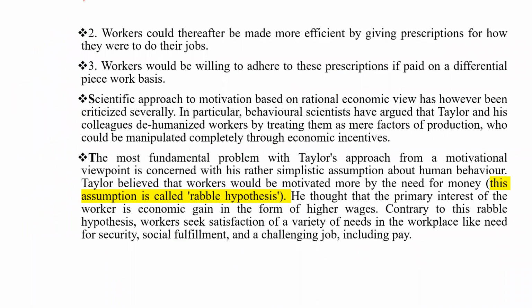Workers could thereafter be made more efficient by giving prescriptions for how to do their jobs. They have to make guidelines that this work is to be done in this way. If we provide them with how to do the work, workers become more efficient.